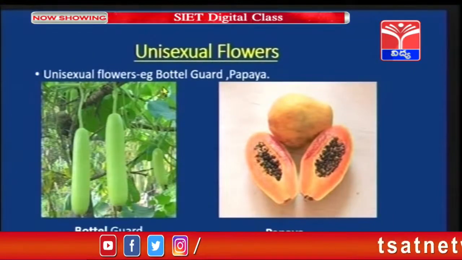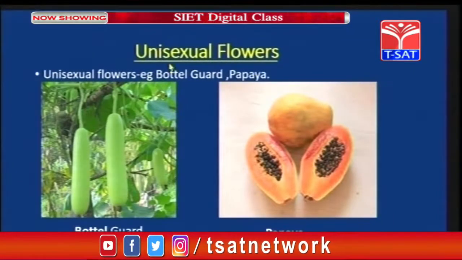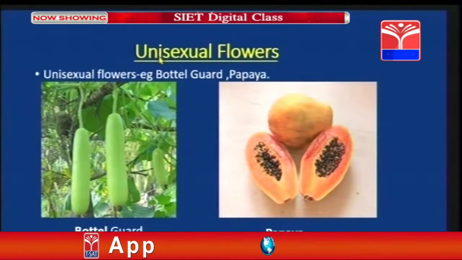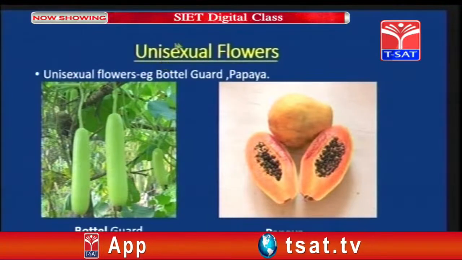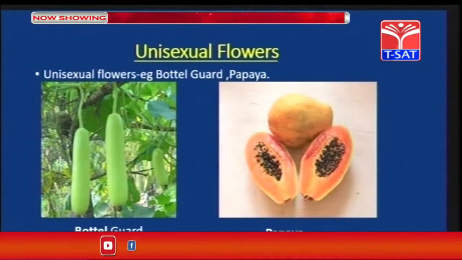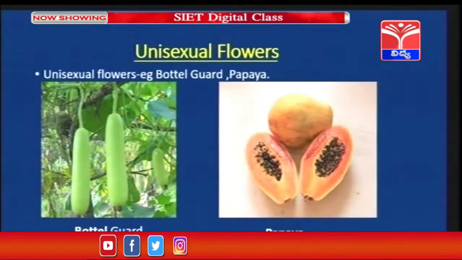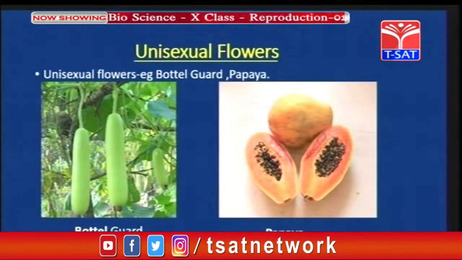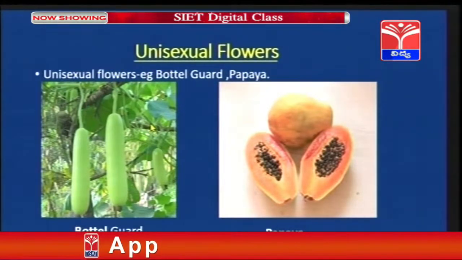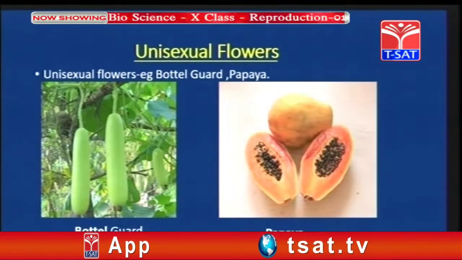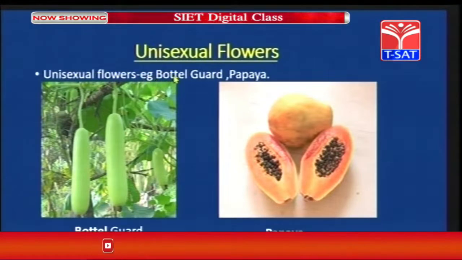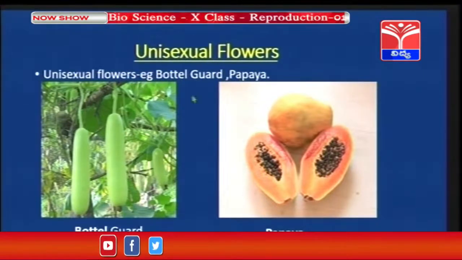Unisexual flowers. Let us discuss unisexual flowers. Children, the name itself indicates: uni means one. That means in unisexual flowers, any one character is present, that is either the stamen or the carpel. Any one can be present. Such a flower consisting of either the stamen or the carpel is called a unisexual flower. The best examples are bottle gourd and papaya.